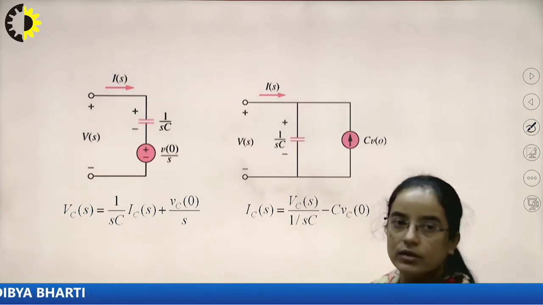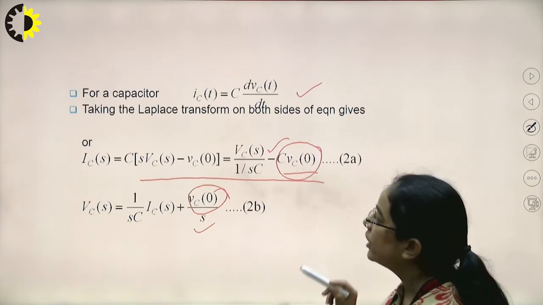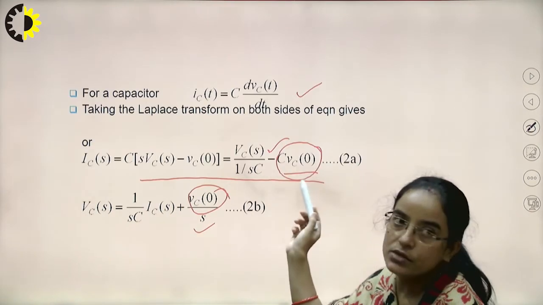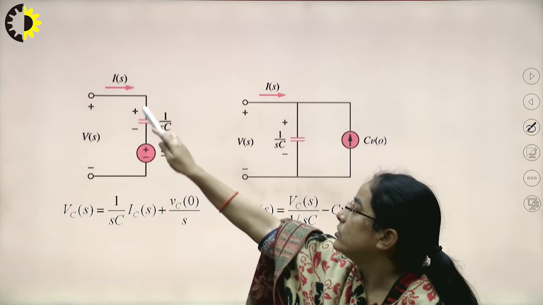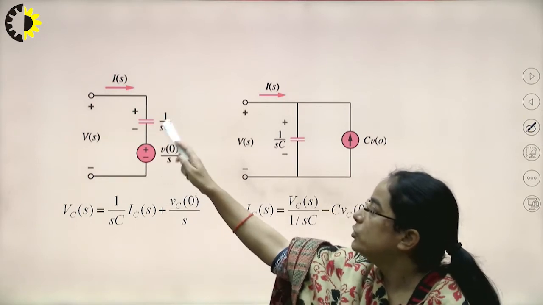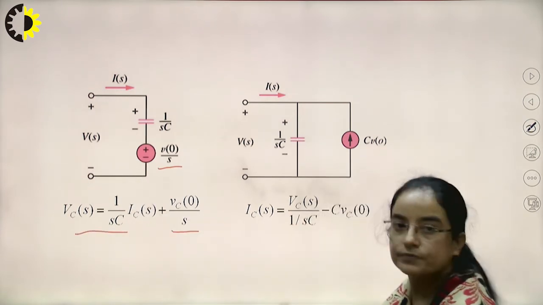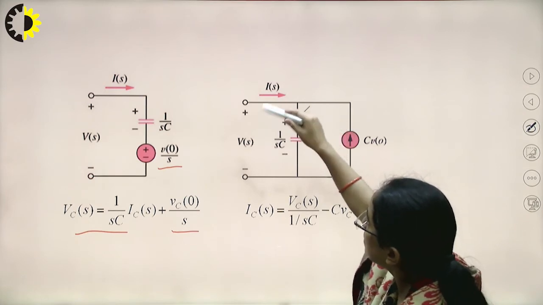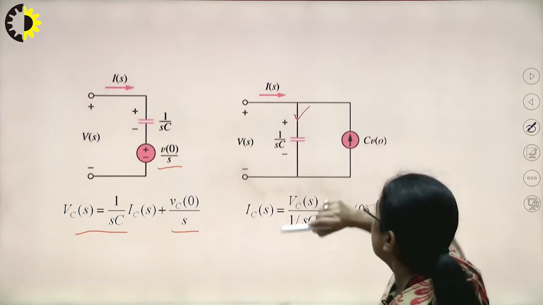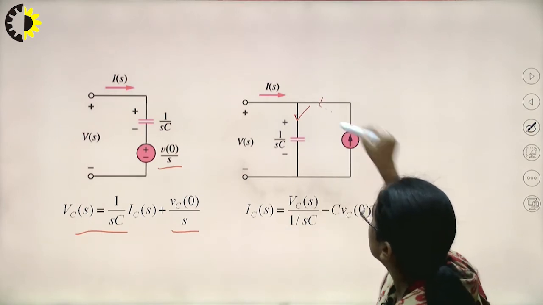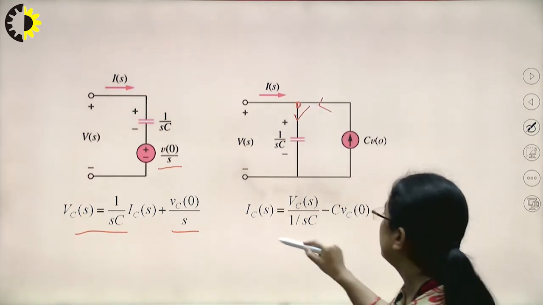Now in a similar way for the capacitor also, what we are doing is representing this equation in the circuit, nothing else. If we traverse from this terminal to this, we will have 1 by sC into I(s) plus V0 by s equal to V(s). Similarly, here this is V(s), the voltage across this arm, so V(s) divided by 1 by sC gives the current. Basically we are writing the KCL here, so we will have this equation.